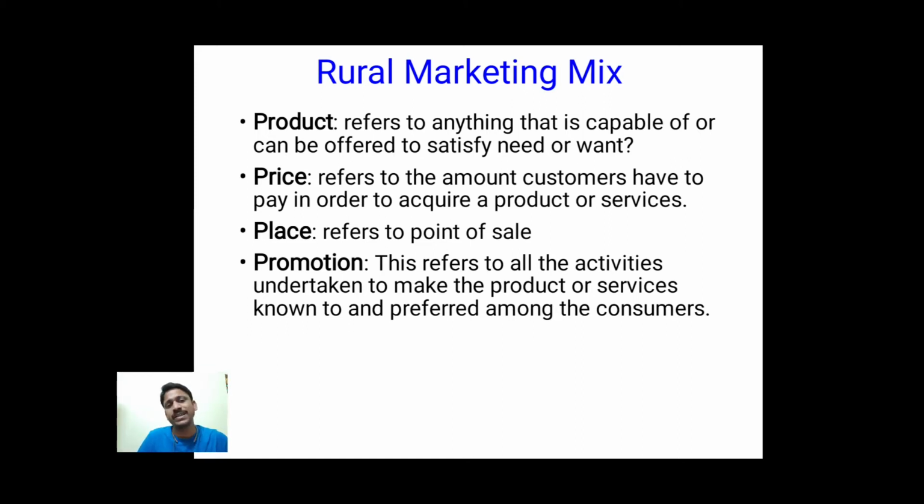And the next element, next tool, is price. Price refers to the amount customers have to pay in order to acquire a product or service. So what the customer has to pay in order to get the benefits of the product is called price. Place refers to the point of sale, where we are selling it, how the product is available to the customer.